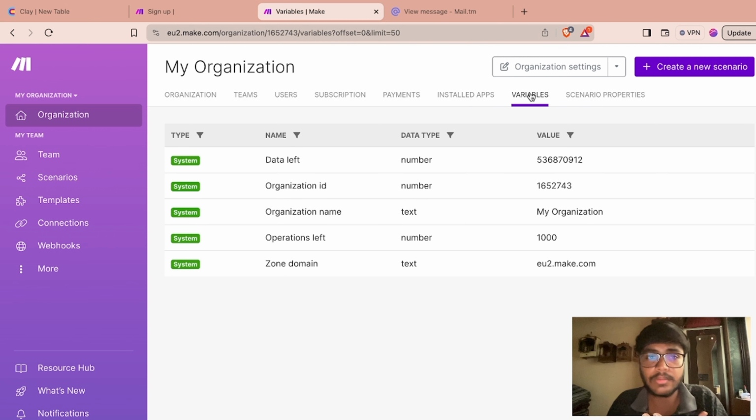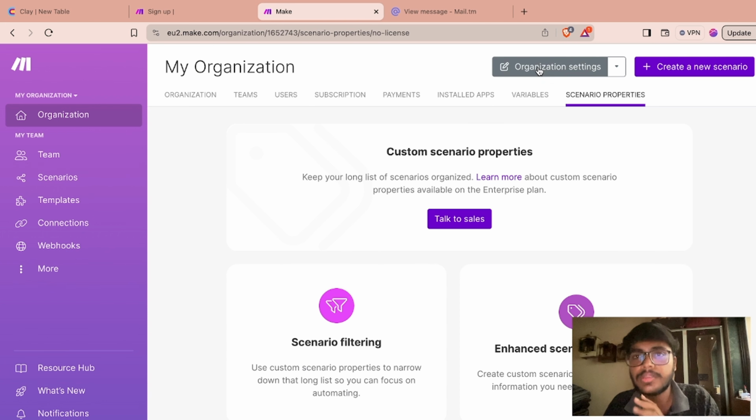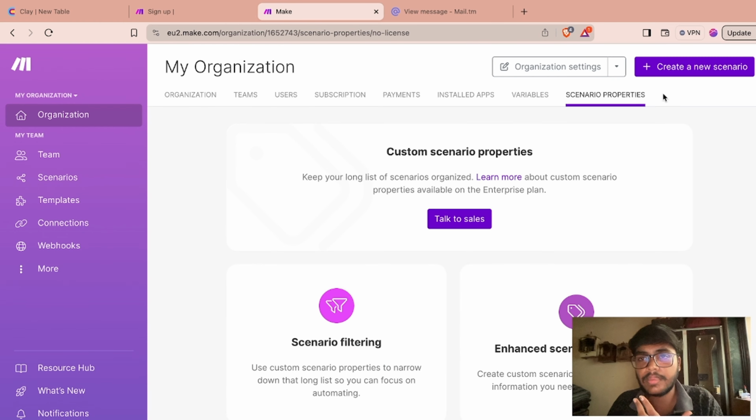Then the variables. Basically the variables that you create will show up here, like split, space, and any kind of variable that you create in the process of creating a scenario. And the scenario properties, right? Again, this is not that important. So yeah, let's go to the organization settings. Basically, you can change the name of the organization, the time zone, country, region, basically anything related to organization contact information, right?